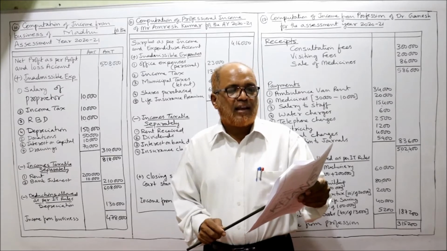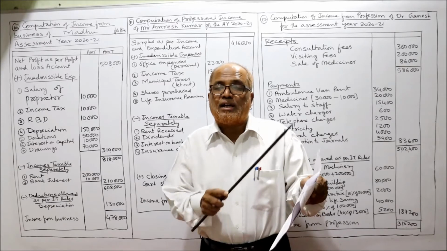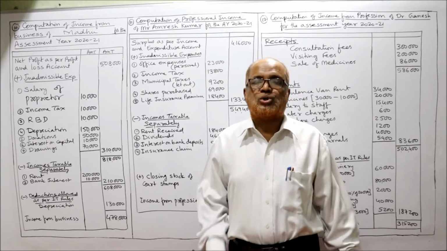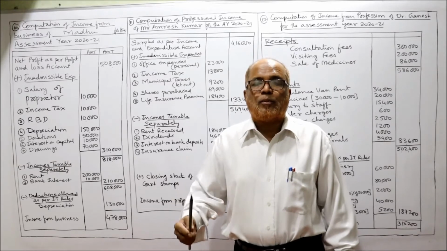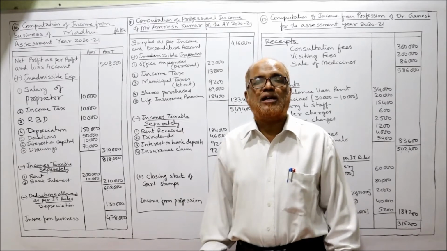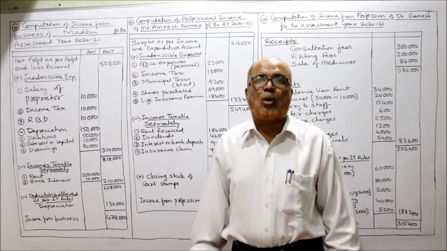Other information: salary includes proprietor's salary 10,000. Salaries which are debited to profit and loss account include the salary paid to the proprietor. So salary to proprietor is a notional expenditure, it's not a real expenditure. So Income Tax Act will disallow.